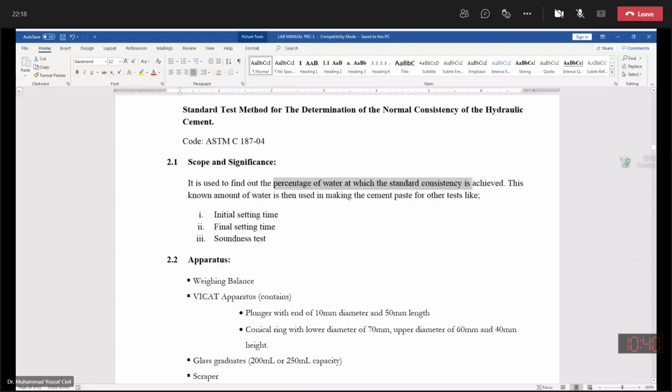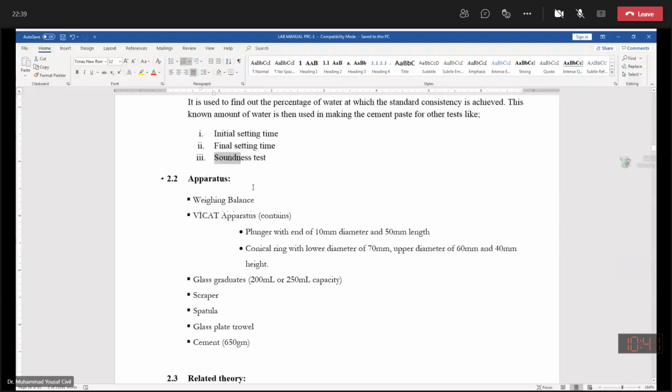So, this is indirectly giving you the amount of water that produces the standard consistent paste. This known amount of water is used to find out the initial setting time, final setting time, and soundness test.